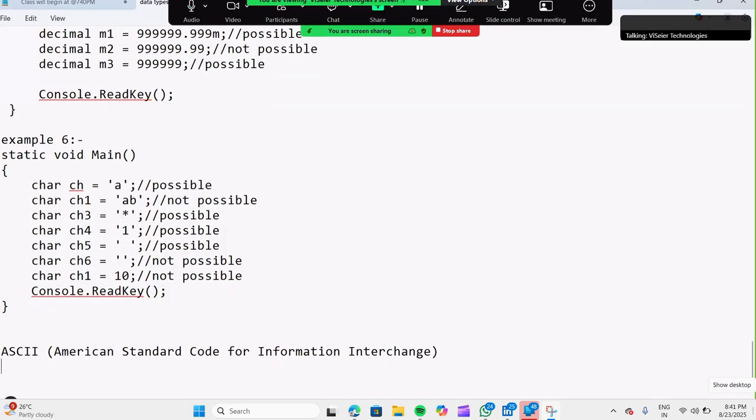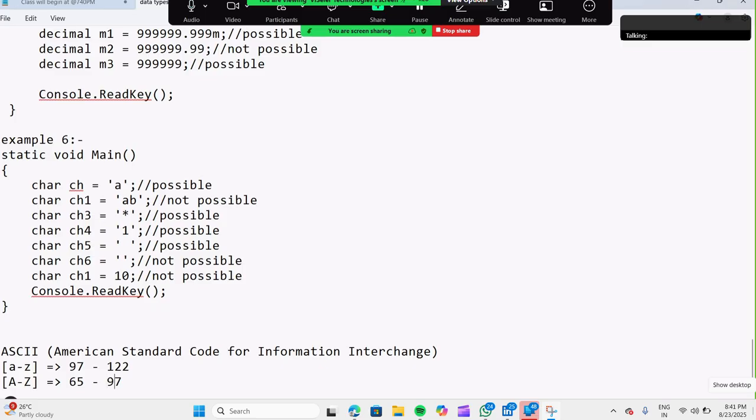ASCII numbers. Okay, for our reference purpose, small a to z, what is that? Something like 97 to 122. Okay. Next, capital A to Z. It is something like 65 to around something. How much? 90, I guess.